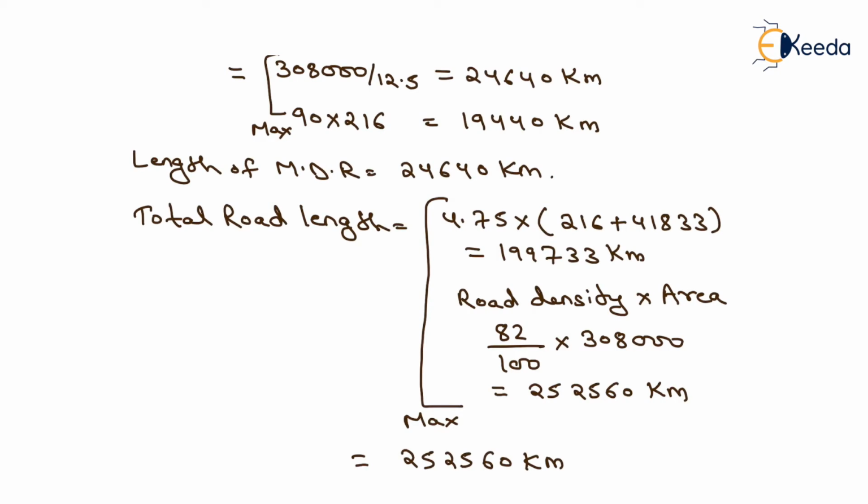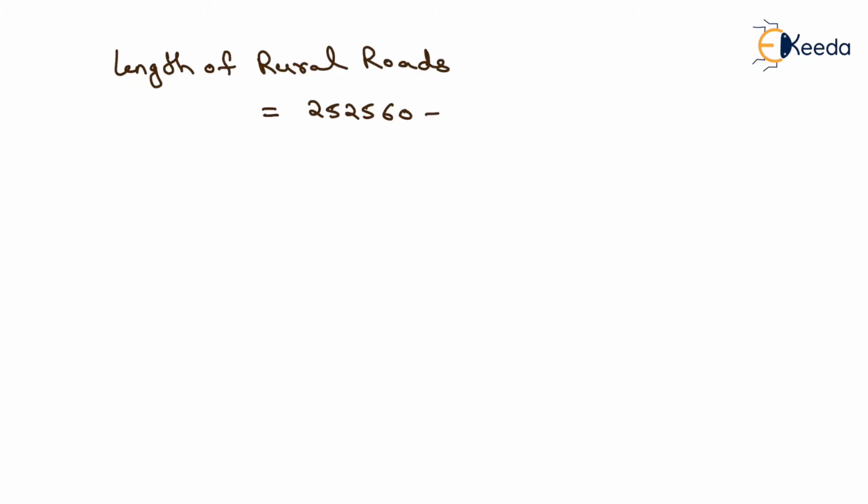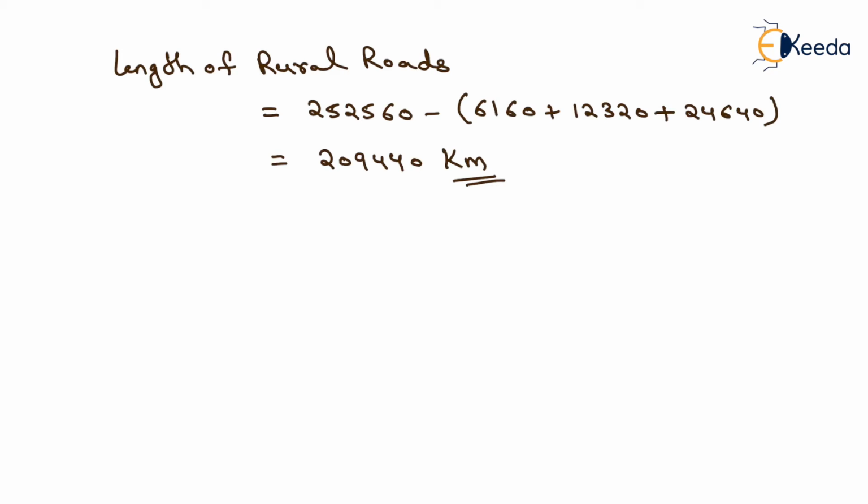Now we have to compute the length of rural roads. So the length of rural road will be equal to total road length, which is 252560, minus length of national highway, which is 6160, plus state highway, which is 12320, plus major district road, which is 24640. After solving this, we will get the answer as 209,440 kilometer. That will be the length of rural roads.